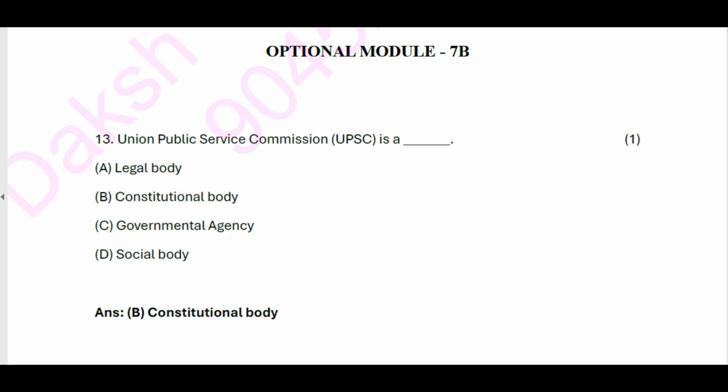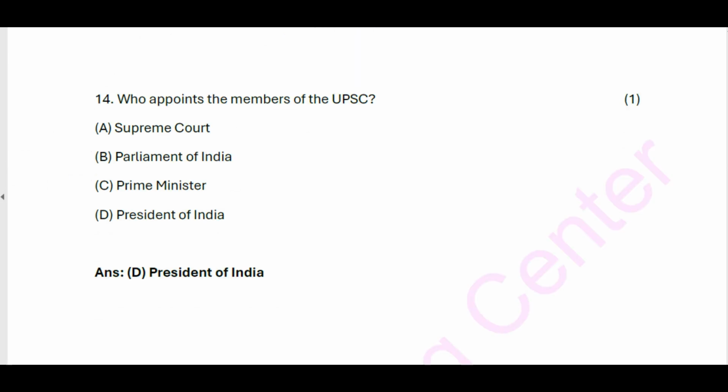Optional Module 7B. 13. Union Public Service Commission, UPSC, is a A. Legal body. B. Constitutional body. C. Governmental agency. D. Social body. Answer: B. Constitutional body.